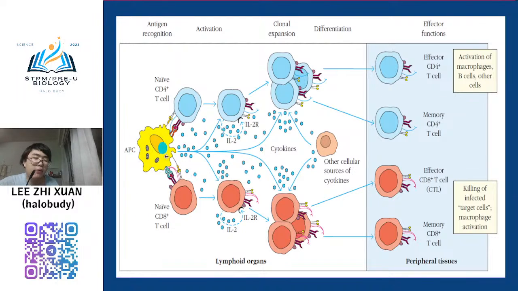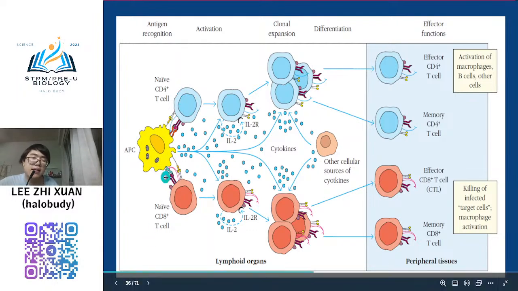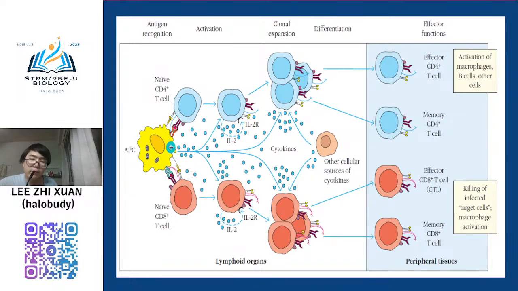This is very important because the antigen presenting cell plays the role of activating your T cell. Any T cell, CD4 or CD8, helper T cell or cytotoxic T cell, is not activated yet. So they don't know which kind of antigen they need to attack. They don't know, so they need to rely on the antigen presenting cell. Okay, so when the antigen presenting cell starts to bind to them, they activate.